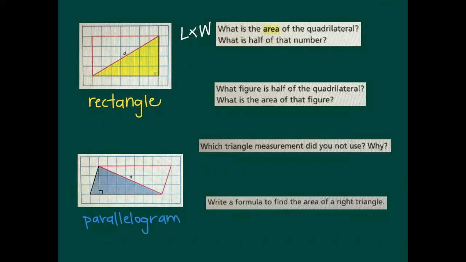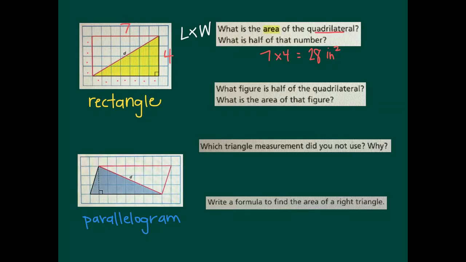Now let's look at the length of these sides of this rectangle. So that's 1, 2, 3, 4 for the width, and 1, 2, 3, 4, 5, 6, 7 for the length. So the area of the quadrilateral would be doing 7 times 4, and that would be 28, we could say, inches squared. Now that's the quadrilateral's area.